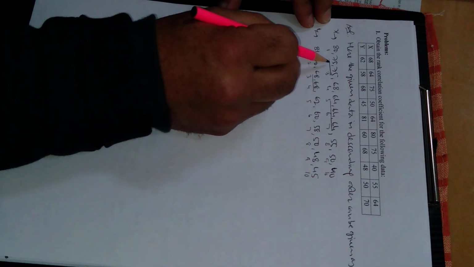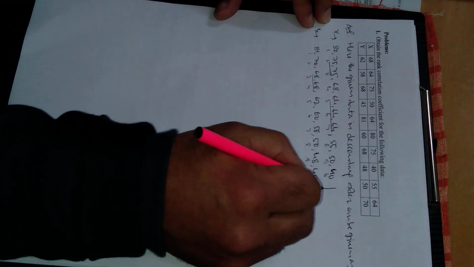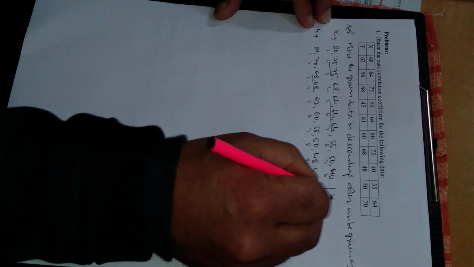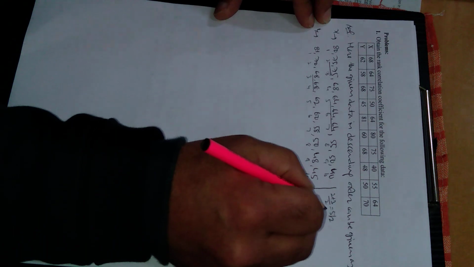As usual the ranks are 2 and 3, but what rank will we give these two 75s, that is the average of 2 and 3, which is 5 by 2, meaning 2.5.